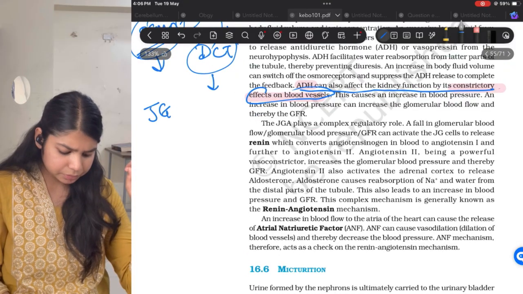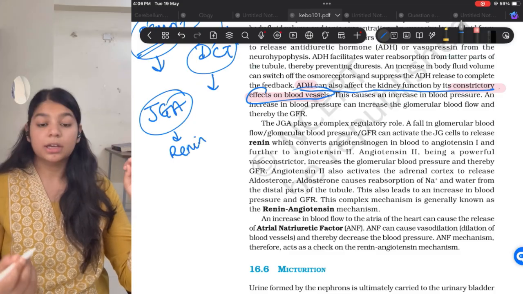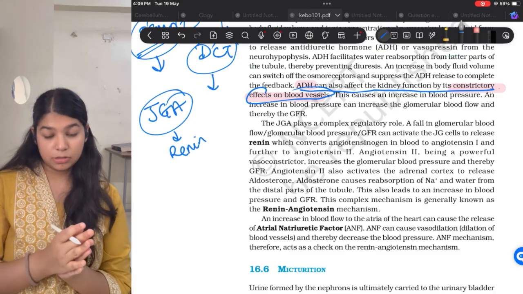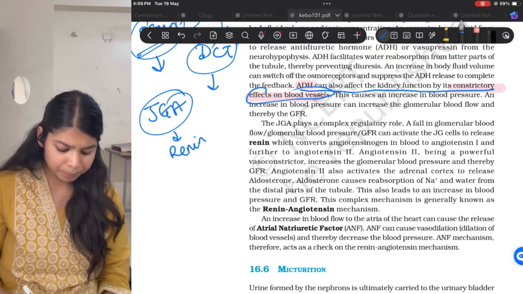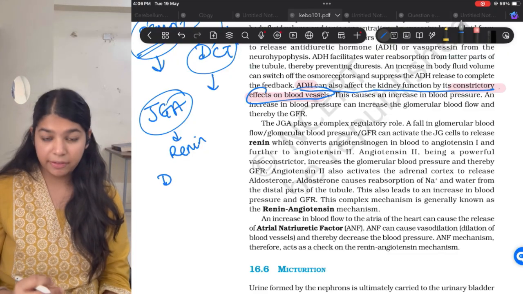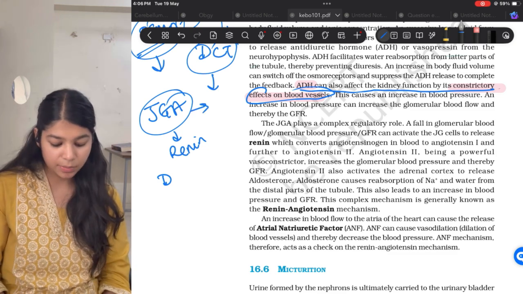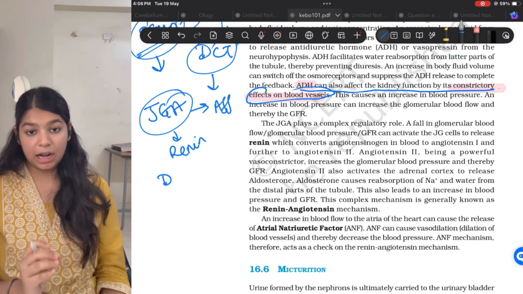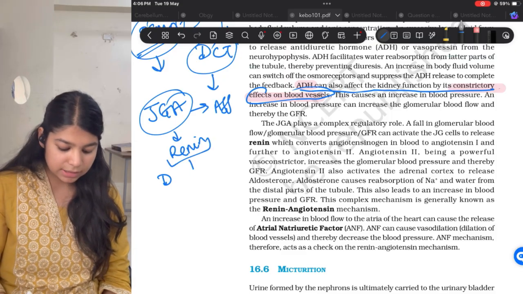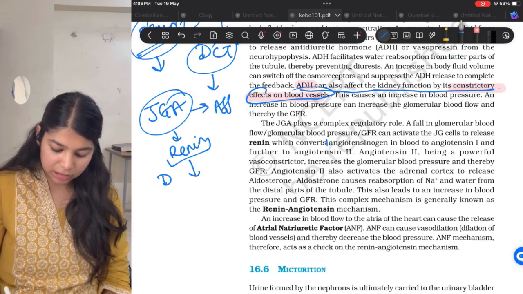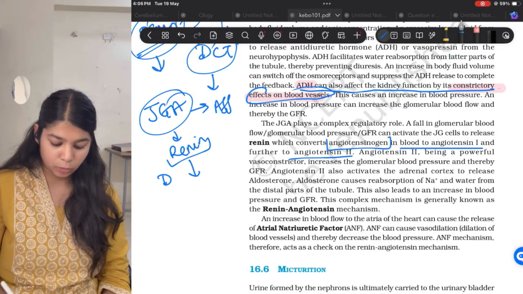Then the JG cells. The JG cells secrete renin. Okay. Now when there is a fall in GFR, the DCT senses the fall in GFR and then it stimulates the JG cells. JG cells are present on the afferent and efferent arteriole. So they are stimulated to release renin. This renin converts angiotensinogen in the blood into angiotensin 1 and then to angiotensin 2.